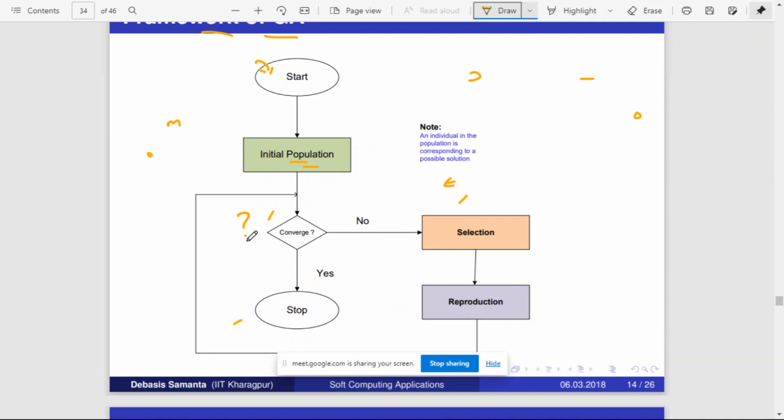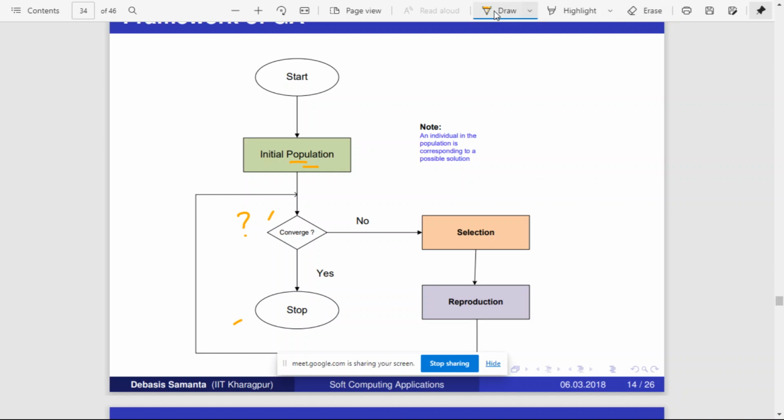Converging means, one, you look for the global minima or global maxima. That is one point, right? But sometimes your algorithm may never reach the global minima. Say your algorithm is not at all going to reach the global minima, then how are you going to stop? So there are two things to converge.